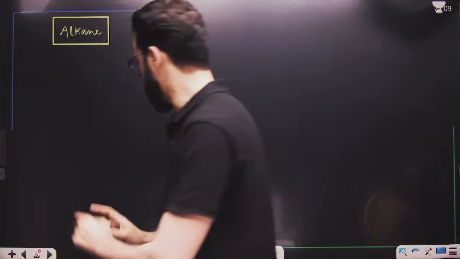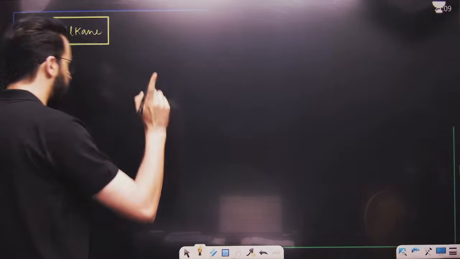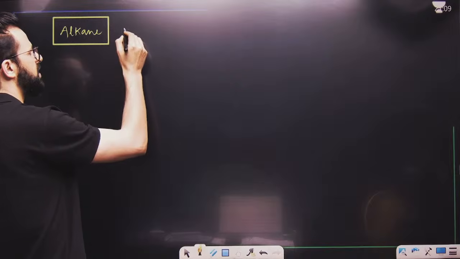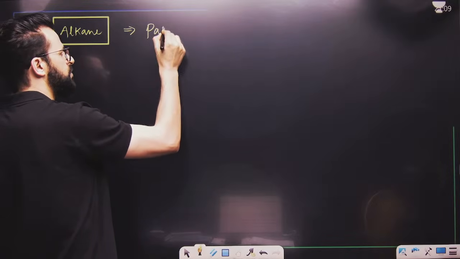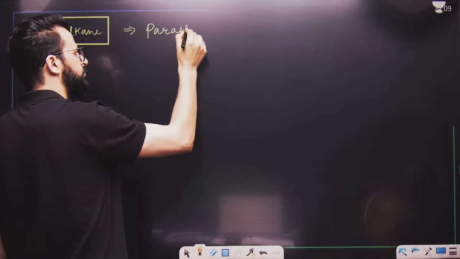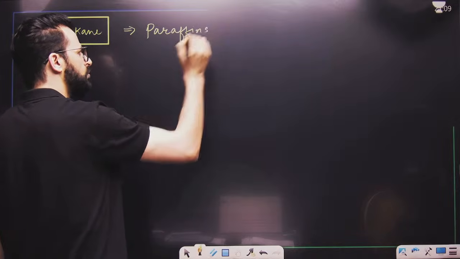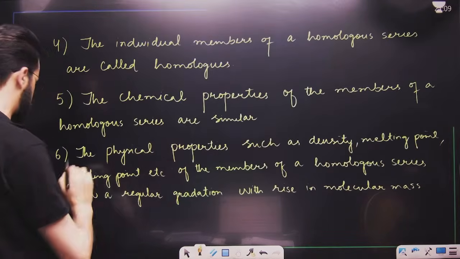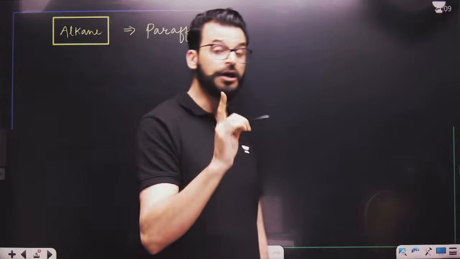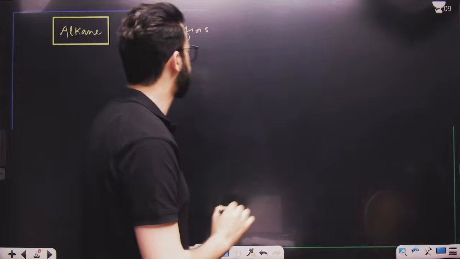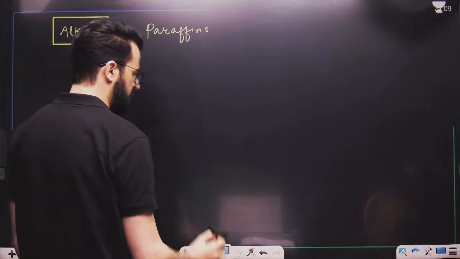So, the first point you should remember is that alkanes are also known as paraffins. I am going to explain all these points one by one with the help of different homologous series. Why are they known as paraffins? Now listen carefully.